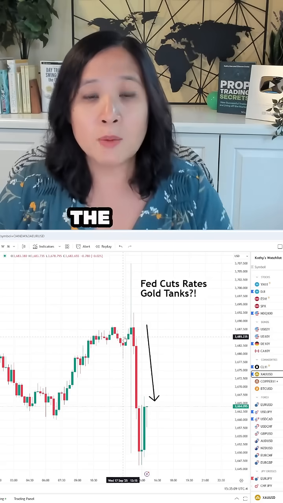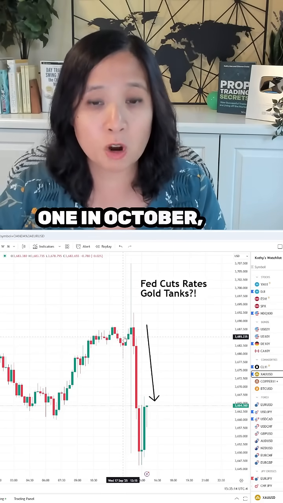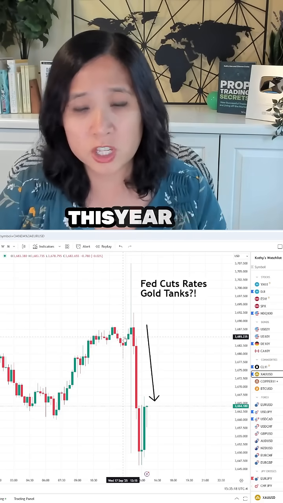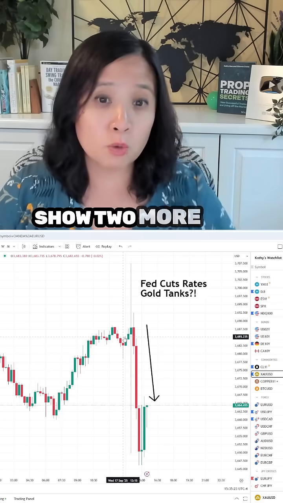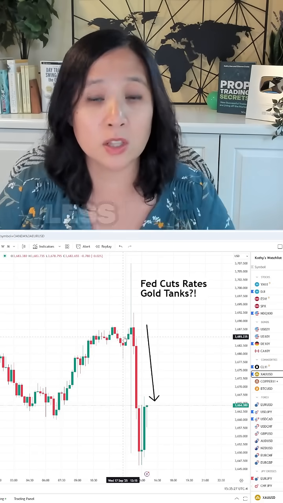Number 2, the dot plot. The dot plot shows 2 more interest rate cuts this year, one in October, one in December, and then only 1 for next year. The 2 more for this year was widely expected, but the market was hoping that the dot plot would show 2 more rate cuts or 3 more rate cuts this year, but that was not the case. So that was also less dovish.